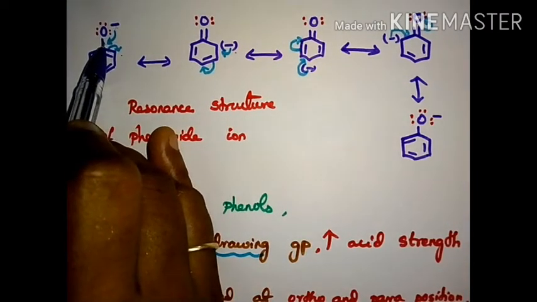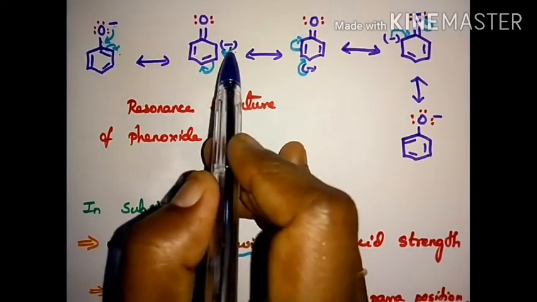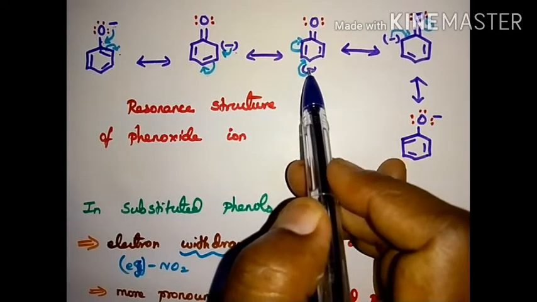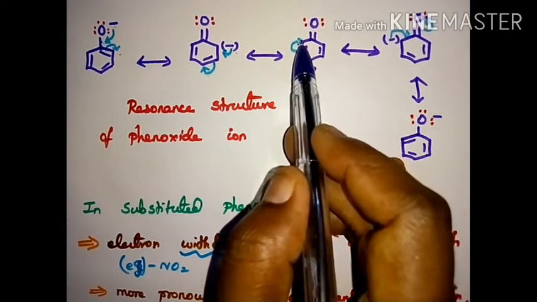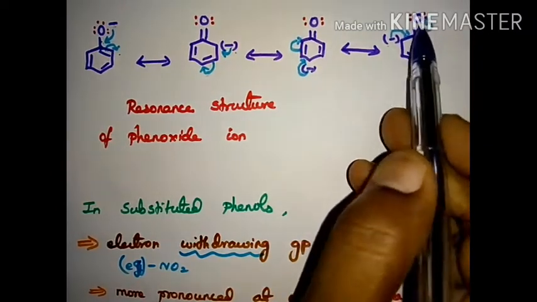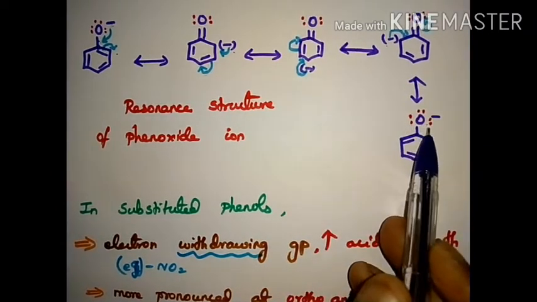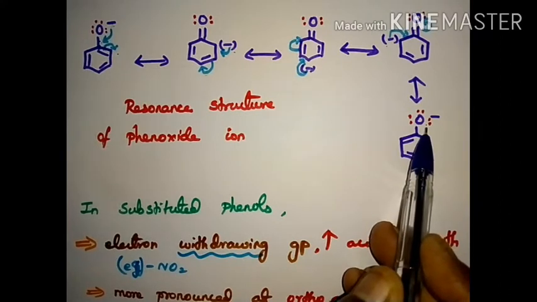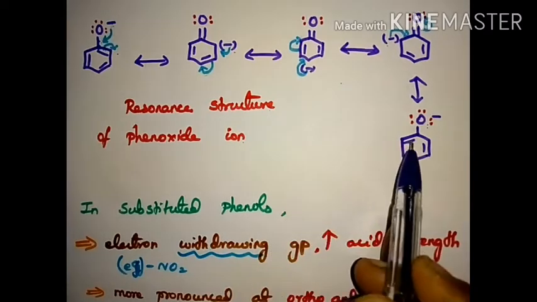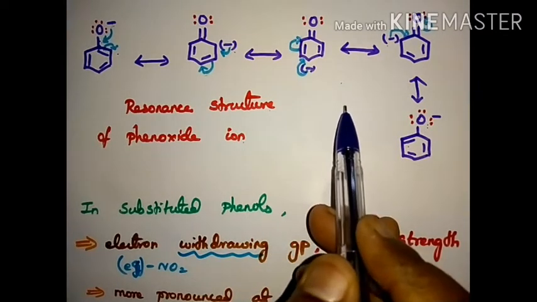But in phenol, the lone pair of electrons is involved. So now this bond comes here. This shifts here, so it becomes minus. Next, this minus comes inside and this goes to the next carbon. And the next, this minus comes here and the original minus goes to the phenoxide ion. So this is the resonance structure of phenoxide ion. Since the phenoxide ion is more resonance stabilized than phenol, this is more acidic.